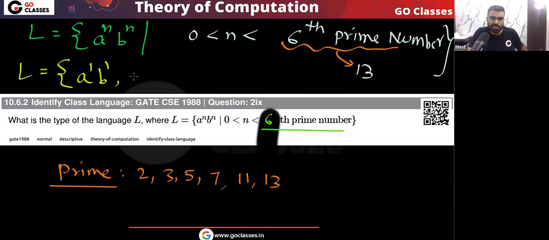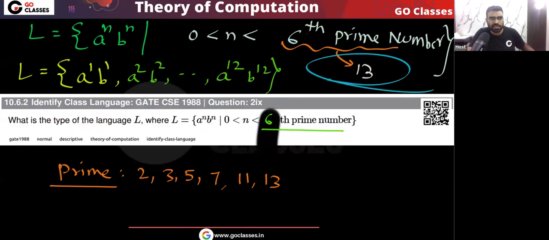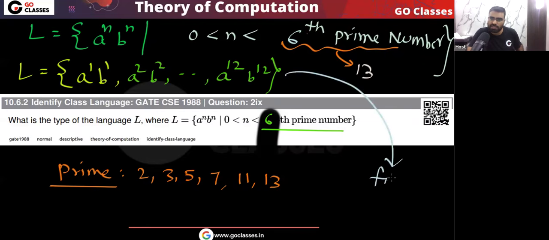So remember, in this language you will have a^1 b^1, a^2 b^2, and so on, up to a^12 b^12. Yes or no? This will be your language. I hope you understood. Is this clear? Because the question says n is more than 0 and less than the sixth prime number, and the sixth prime number is 13, n will be more than 0 but less than 13. So this will be your language. You can see this is a finite language.